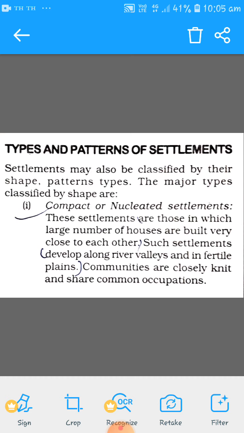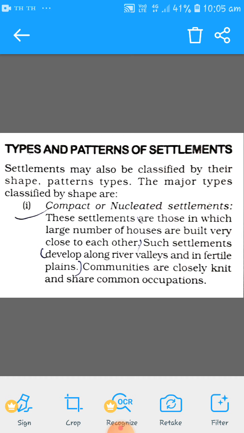This type of settlement is mostly found in the river valleys and fertile plains. That is the main driving factor. The communities you'll find here are well knit together, which means they are very close in the sense that they have the same common occupations.